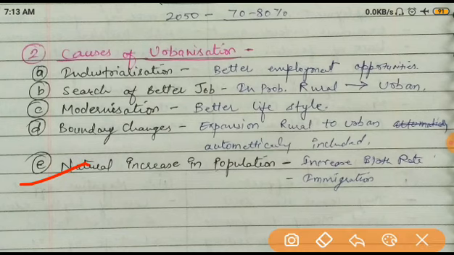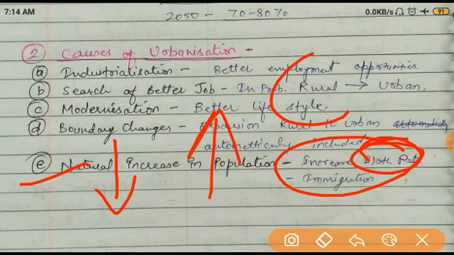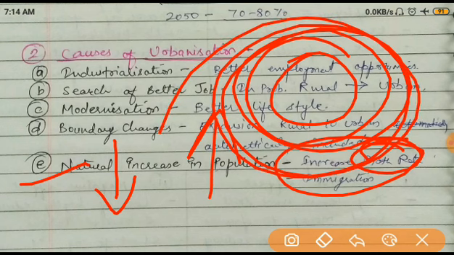Last one, it is the natural increase in the population. Now it is also because of better medical facilities, better economic conditions, living conditions, hygiene, these all are the factors. Because of this, the birth rate is increased, because the death rate is decreasing and the birth rate is increasing. Obviously, if the birth rate is increasing, where do people live? So people require more houses. If more houses are required, the area of the city increases. So that's why this also leads to an increase in the area.